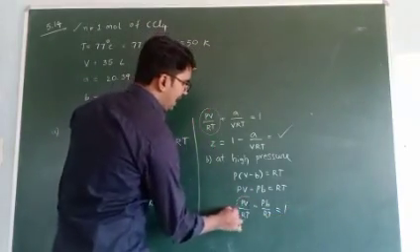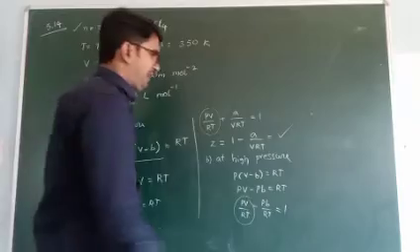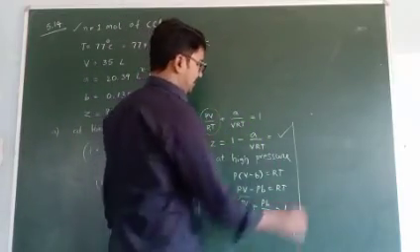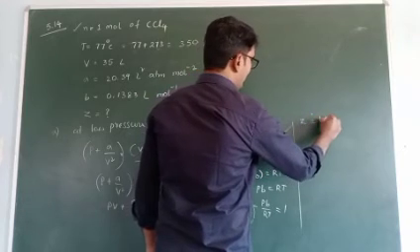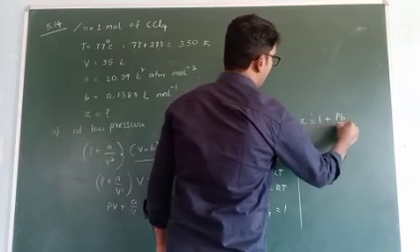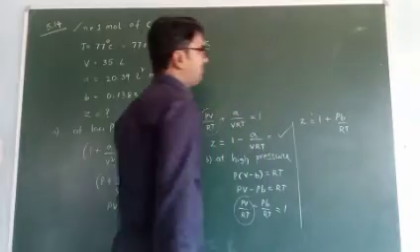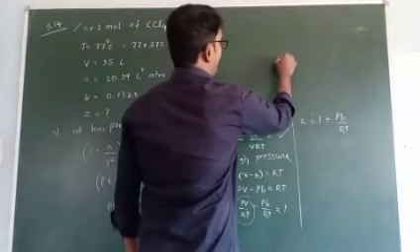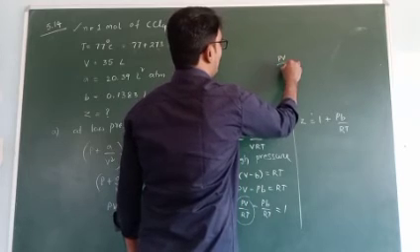This PV by RT means the Z factor. Okay? So this minus PB by RT moves to that side as plus. So Z is equal to 1 plus PB by RT. But we know that PV by RT is equal to 1.